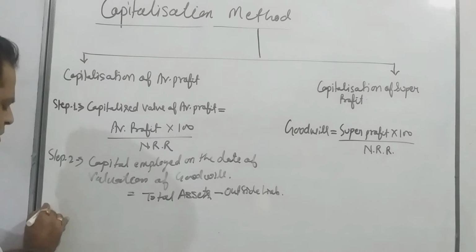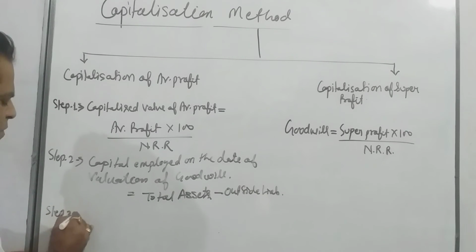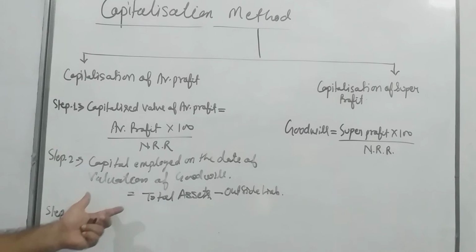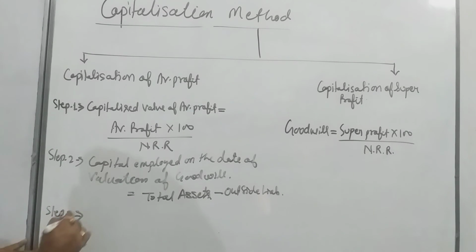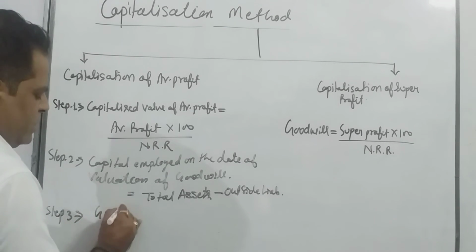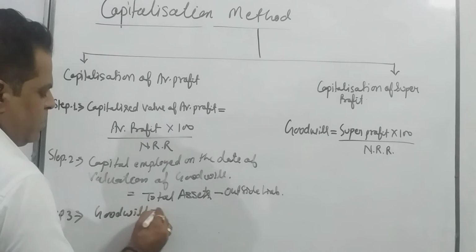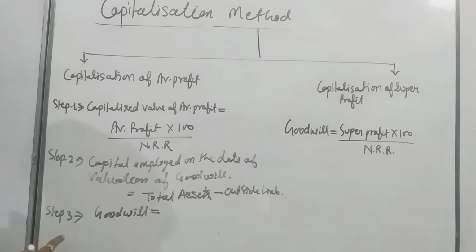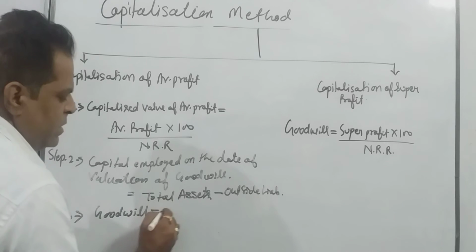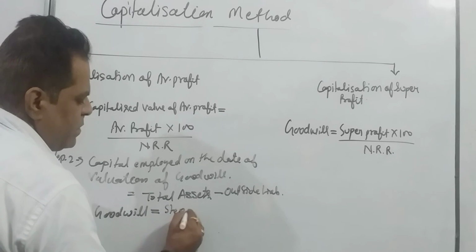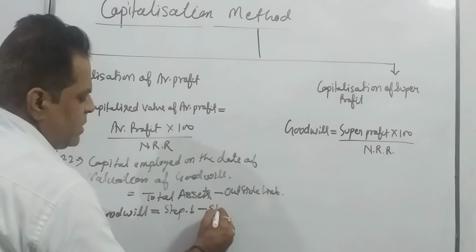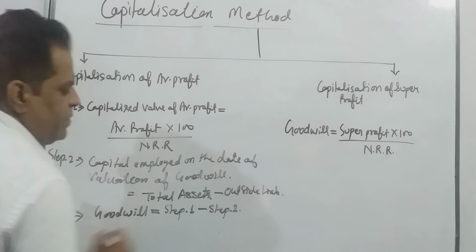Now I am going to determine goodwill in step 3. Step 3 is our last step. In this step we can determine goodwill of the firm. Goodwill of the firm formula is step 1 minus step 2.